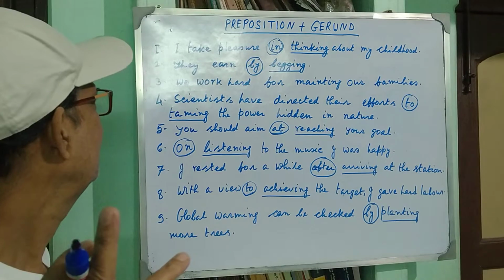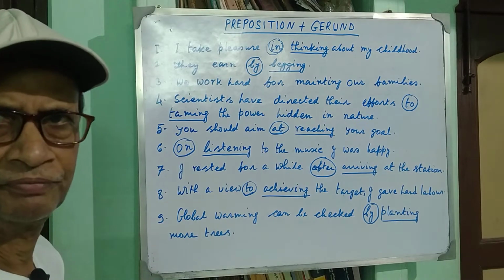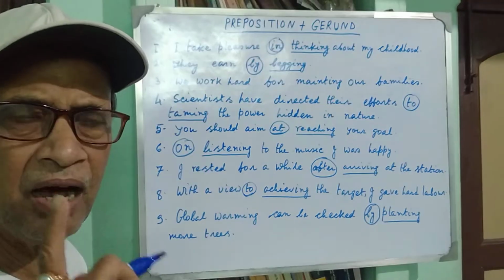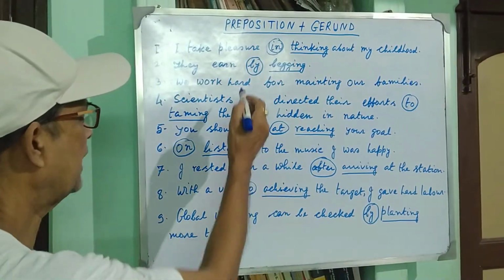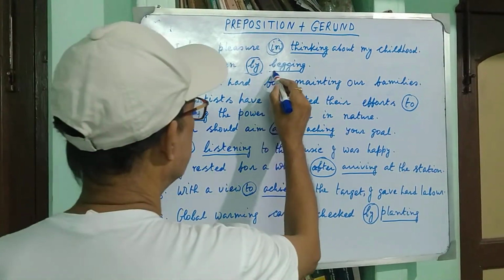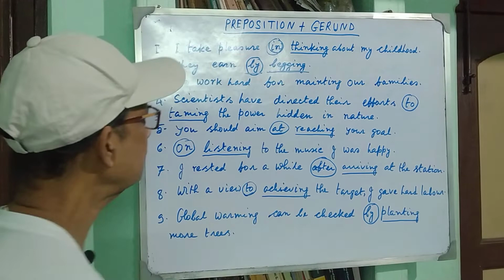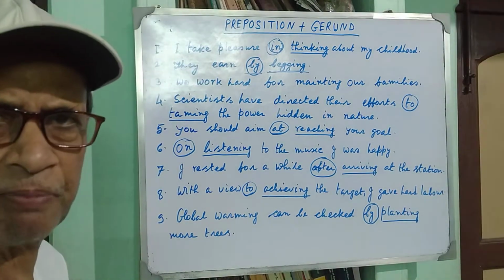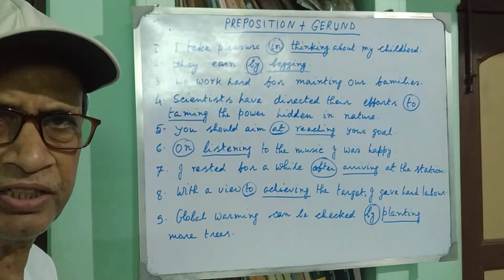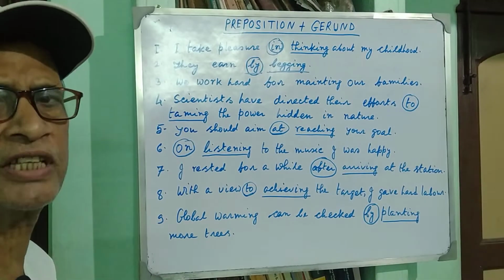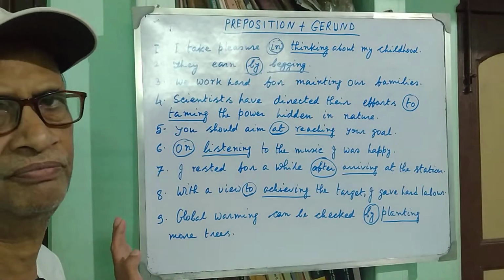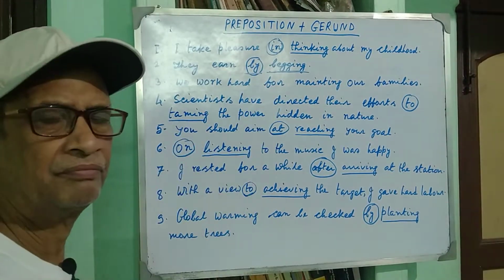Now, second example, they earn by begging. You see that by is preposition and begging is gerund, because beg plus ing, begging, is gerund, present form of the verb plus ing, and it is being used as noun. I have already told you that it is verbal noun, by begging. Clear?